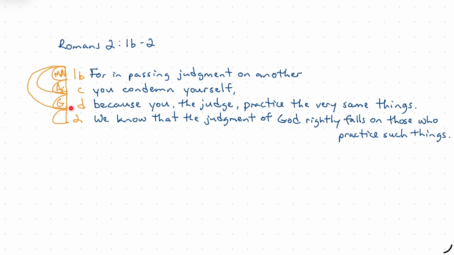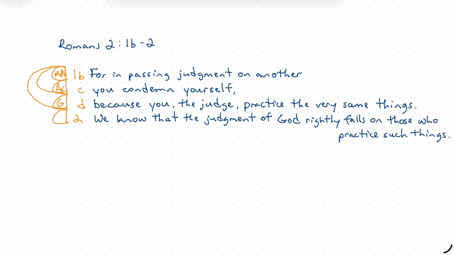And it leaves us asking, what is this relationship right here? And it seems like this same premise also leads to this conclusion. We have one conclusion, that in passing judgment on another, you condemn yourself. And the reason for that is because you who are judging practice the very same things. And then we start to hear the word therefore implied right here.